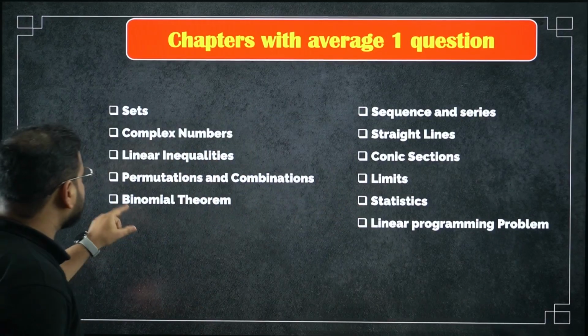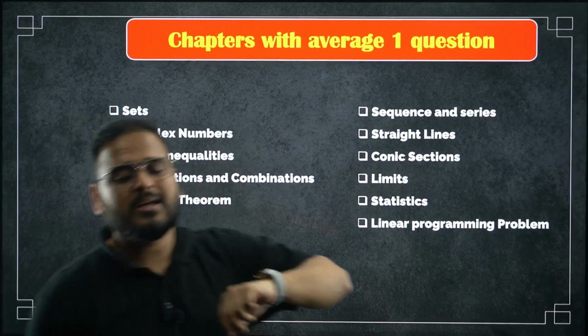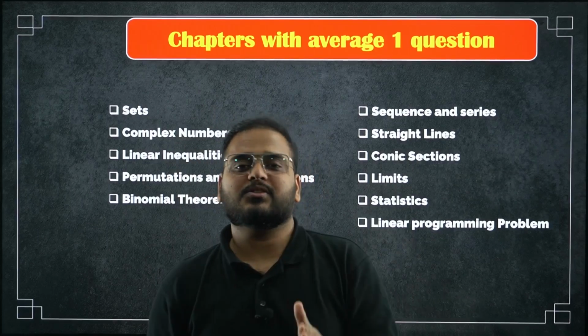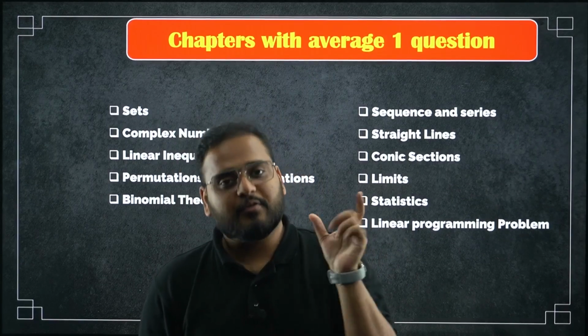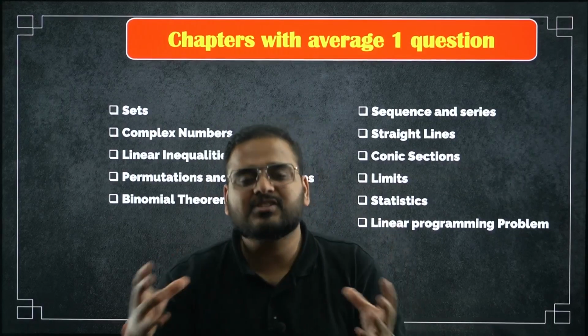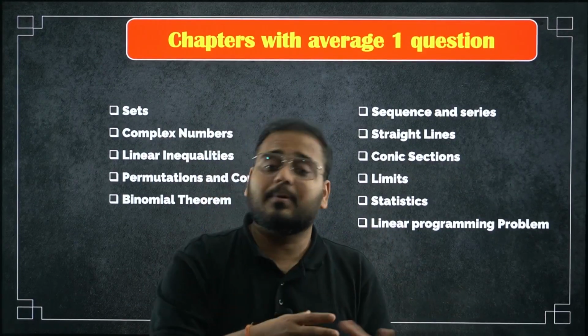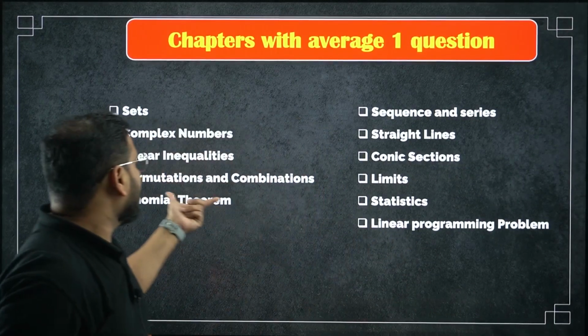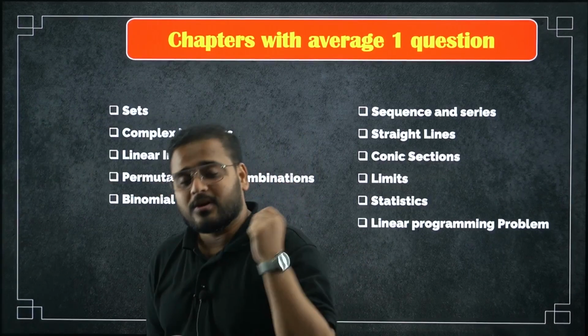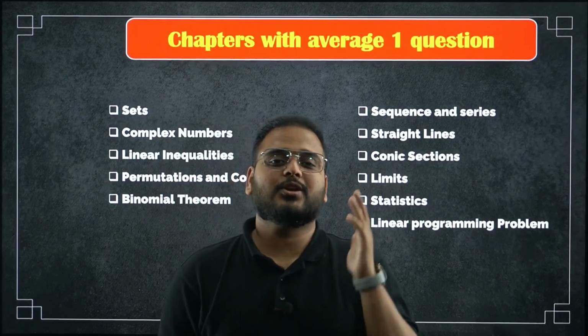Next is binomial theorem, as I said, 1 mark only, but sometimes it becomes very easy to solve these questions, and sometimes very difficult also. But if you know the concept well, you can solve this question very easily, because there are certain definitions, or the use of permutation and combination, to solve questions over here. So please revise it. You have time right now. This is for KCET. You can actually do very good.